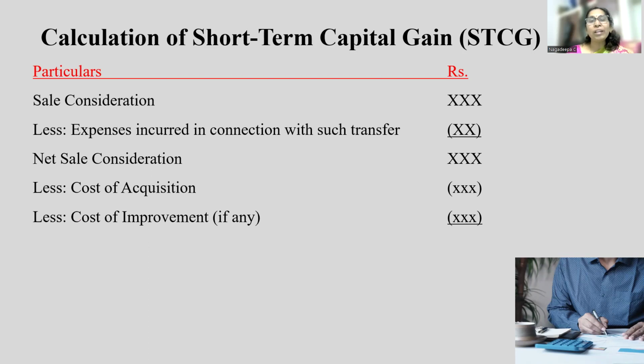Or you would have renovated the particular asset, that is the building, then that is called cost of improvement. So that amount you have to minus. After that, whatever net amount is coming, that is called short-term capital gain, taxable under the Income Tax Act. So this is the way you're going to calculate the short-term capital gain.